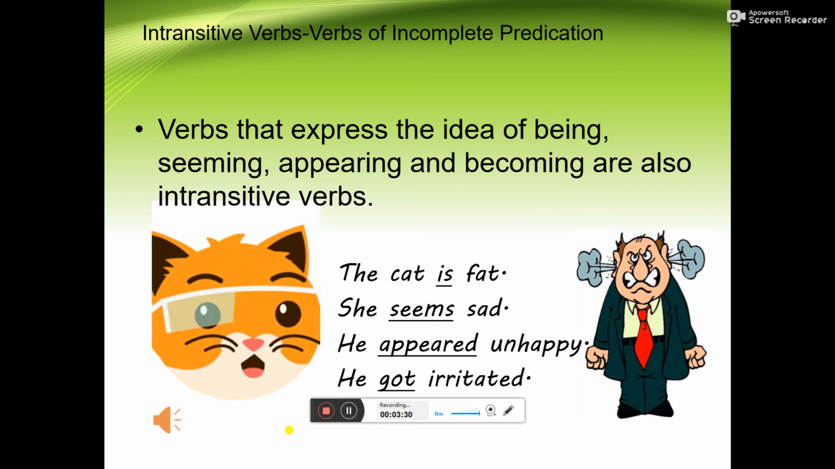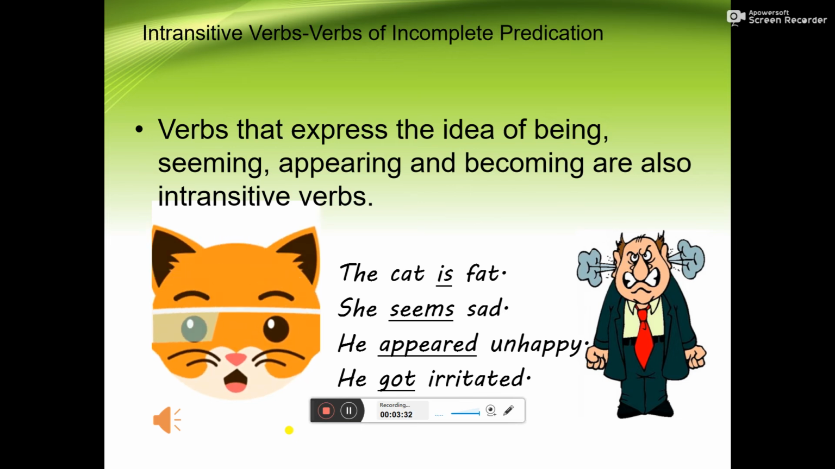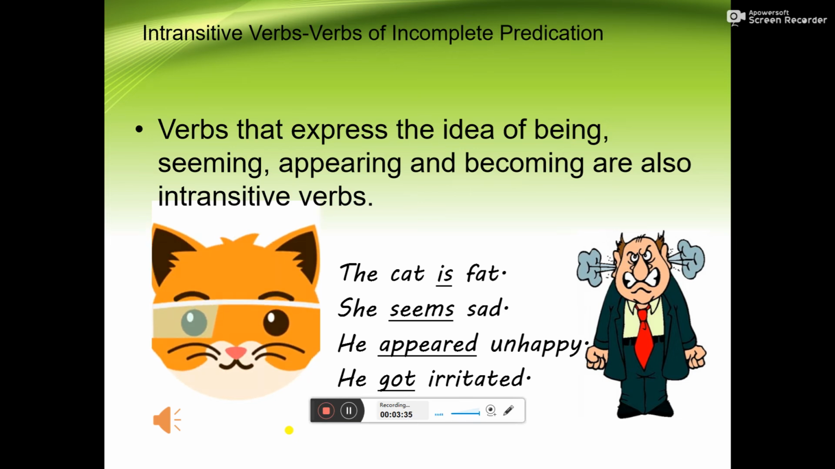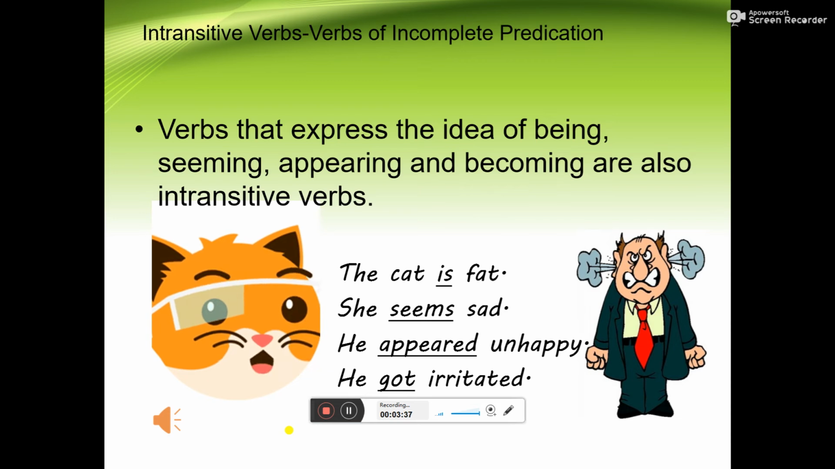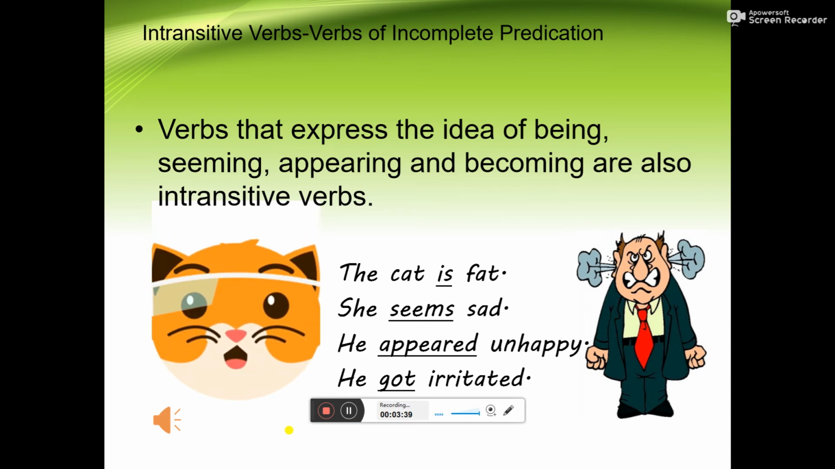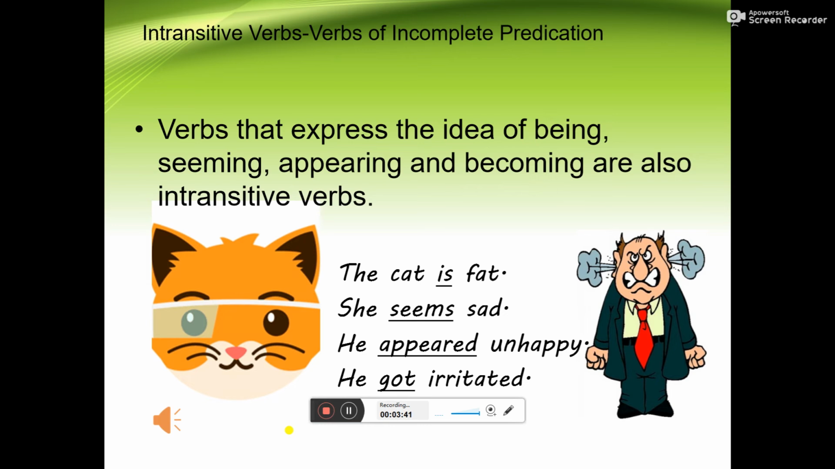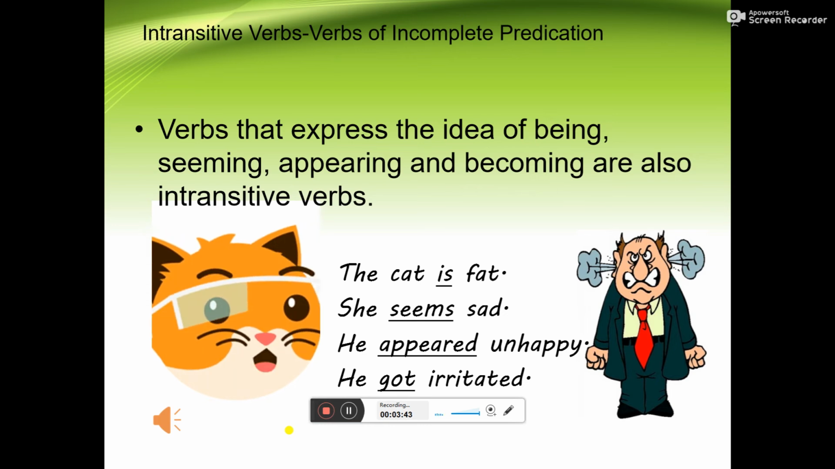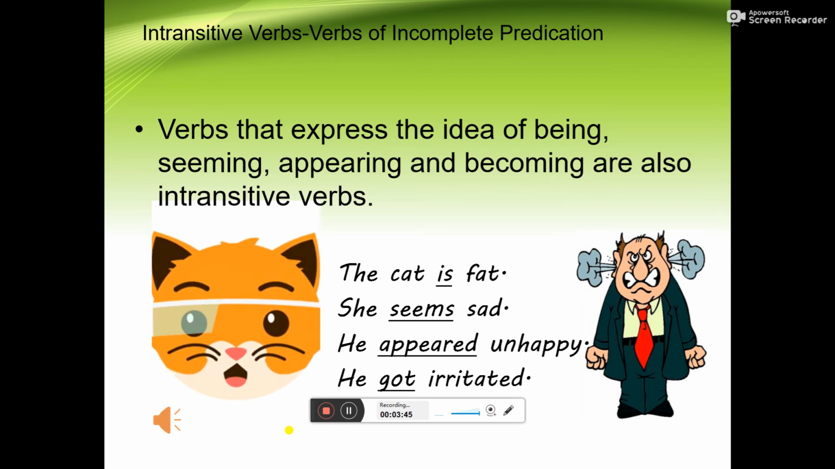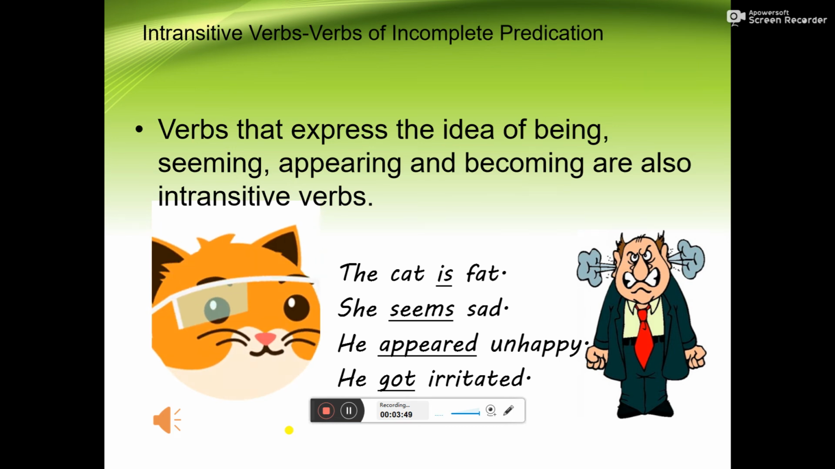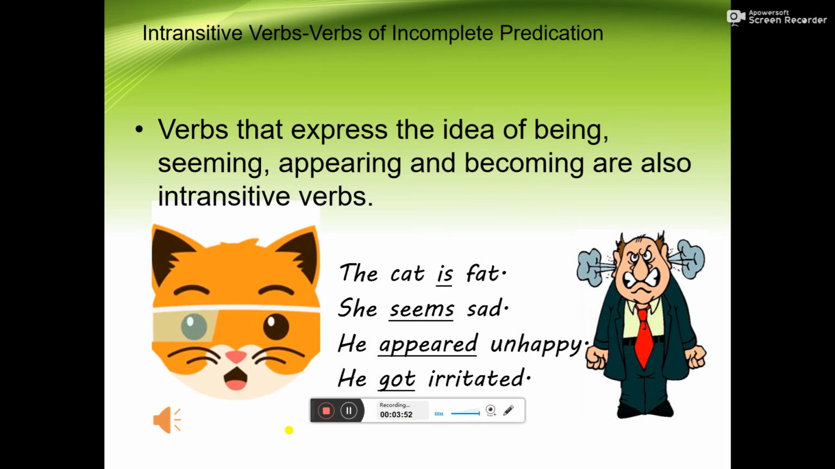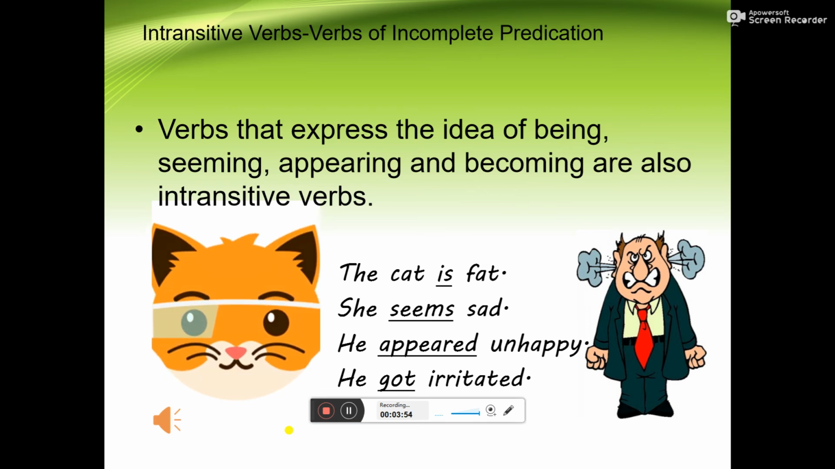Verbs that express the idea of being, seeming, appearing, and becoming are also intransitive verbs. They are called the verbs of incomplete predication. For example, the cat is fat. This is an example of being. Is is an intransitive verb. She seems sad.